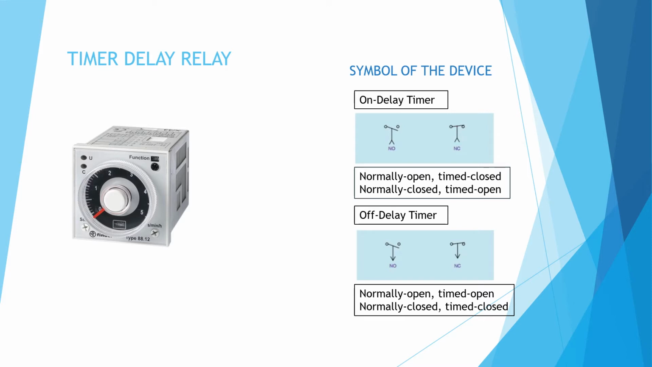Okay, the device that I got for lab test is timer delay relay. Timer delay relay has two types, which is on delay timer and off delay timer. For the on delay timer, it has two types also, which is normally open time close and normally close time open. And for the off delay timer, it also has two types, which is normally open time open and normally close time close. The symbol of the device is shown on the slide.